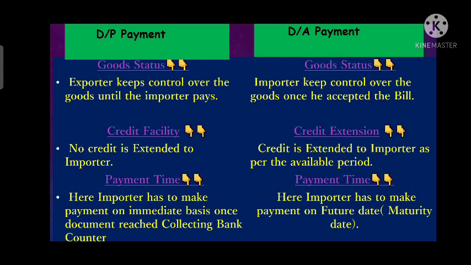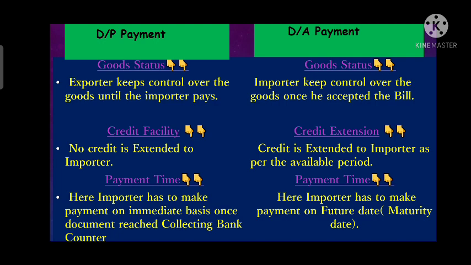Now we will differentiate both on the basis of goods status. In DP, the exporter keeps control over the goods until the importer pays. As I mentioned, in DP, the importer gets the document from his bank, that is the collecting bank, only once he has made the payment.